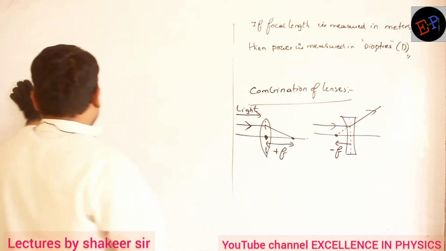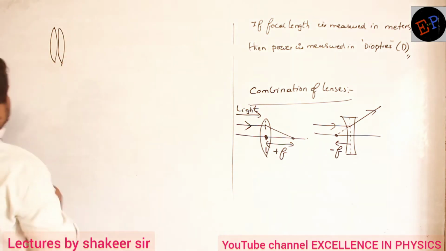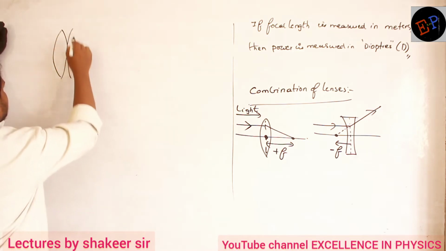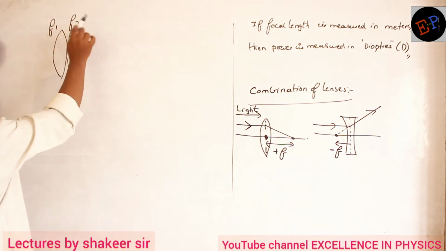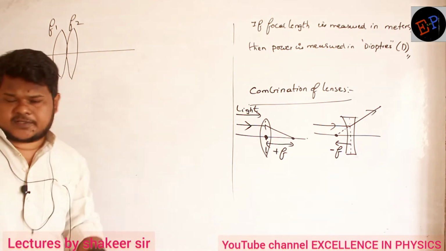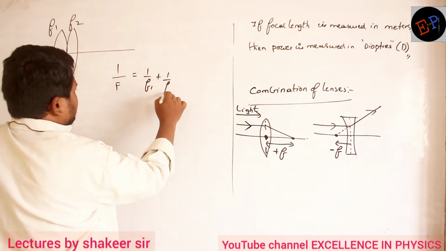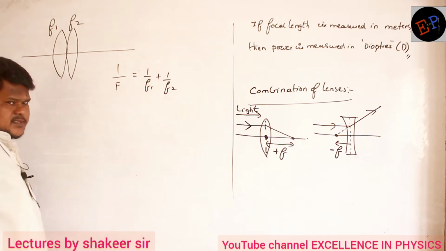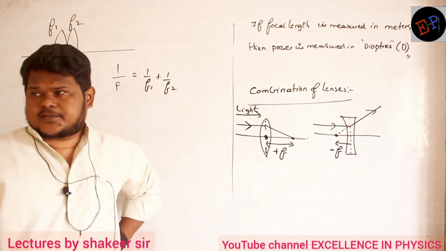Okay, see one. For example, if I take two convex lenses, very horrible diagram. So this is one convex lens, this is another convex lens. Clear? The focal length of this one is f1, the focal length of this one is f2, and this is the principal axis. Then what is the focal length of the total combination? I can write 1 by f is equal to 1 by f1 plus 1 by f2. Clear? And if I place three lenses, 1 by f1 plus 1 by f2 plus 1 by f3, it goes on like this. Are you able to understand?